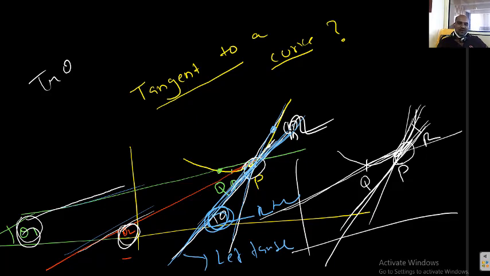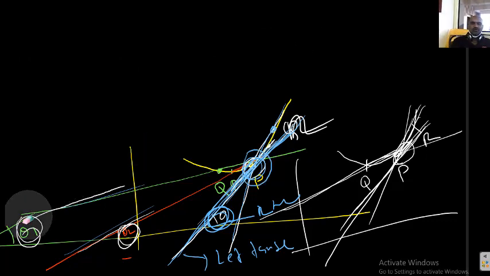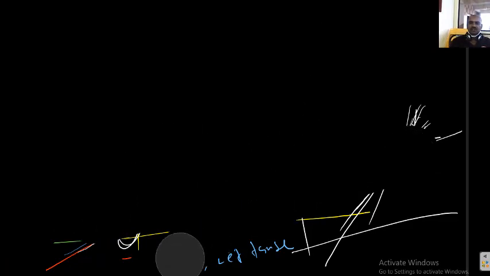What is the meaning of that? If the right tangent and left tangent both coincide with one another, I can say that we can draw a unique tangent to the curve at the particular point P. Now I want to show in what situation you can draw a unique tangent to the curve at a particular point P. Okay, students, I want to draw a diagram for that situation. This is a very difficult and important concept, students.